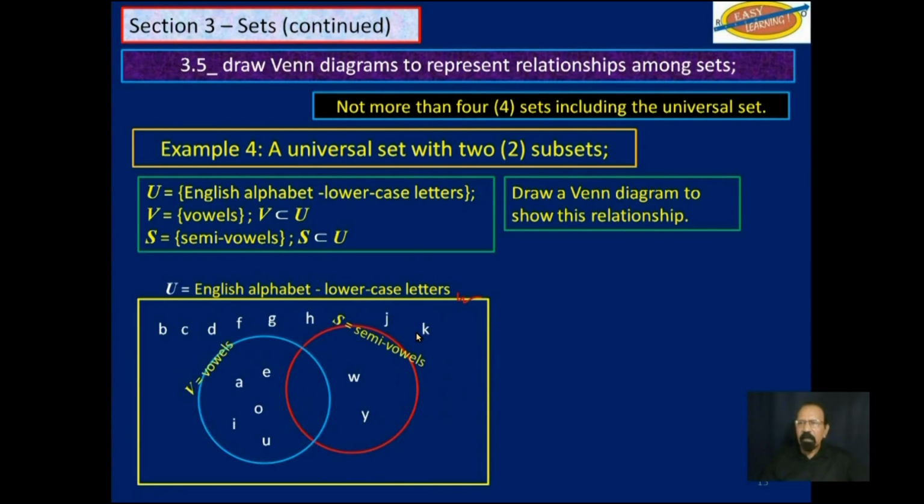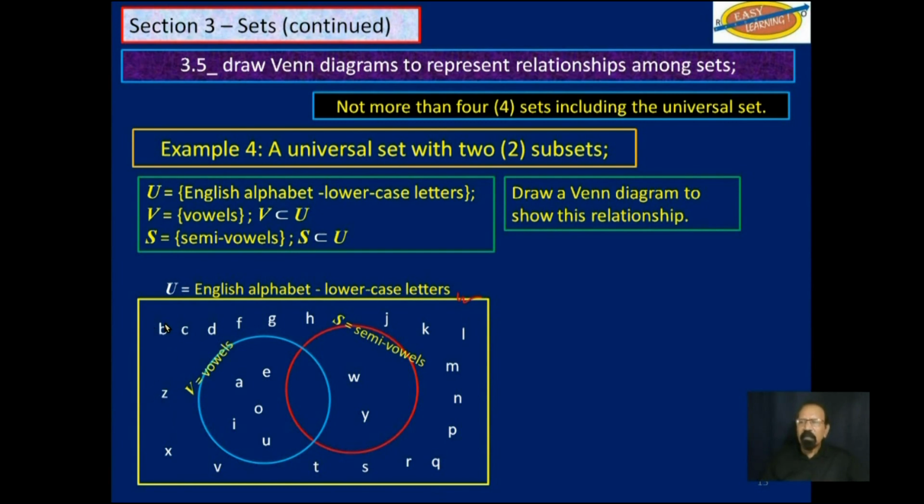J, K, L, M, N. We already have O here. P, Q, R, S, T. We already have U here. V, we already have W up here. X, and we have Y here. And finally, Z, or some people say Zed.